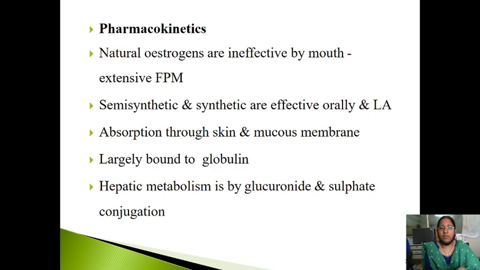So natural estrogens cannot be given orally because they have a high first pass metabolism. I already told you why synthetic and semi-synthetic estrogens were released in the market: natural estrogens cannot be given orally, degradation is more and the duration of action is shorter. So semi-synthetics and synthetics were produced, which are effective orally and can be given locally also.